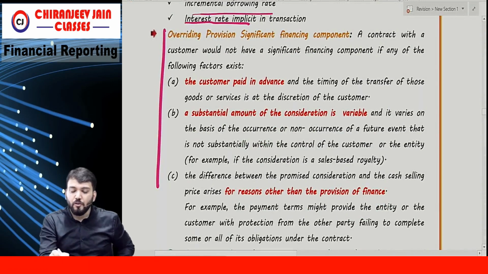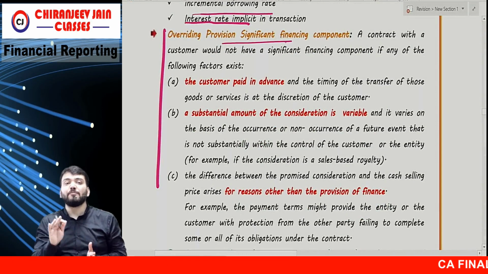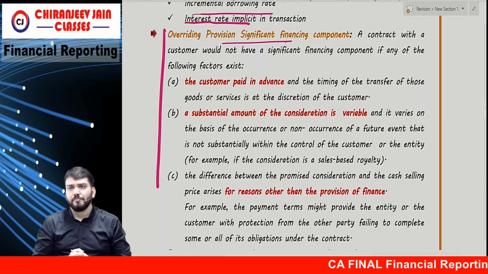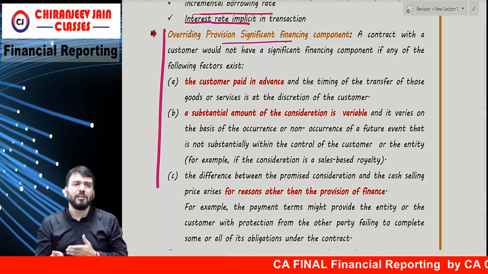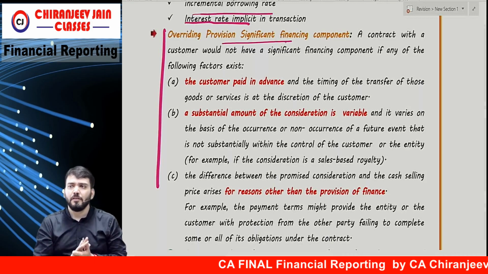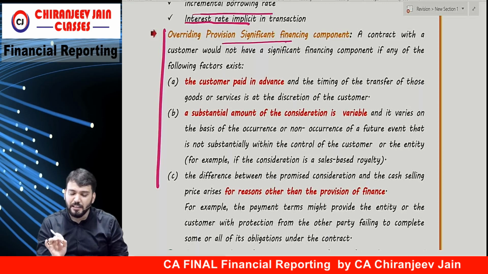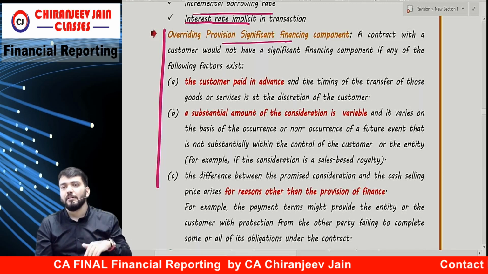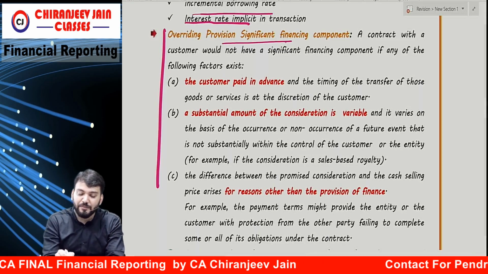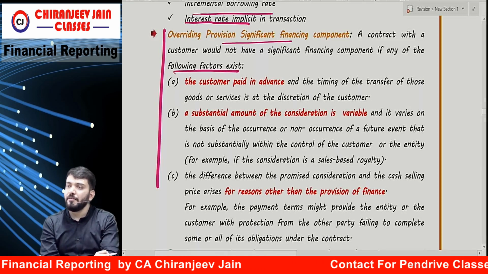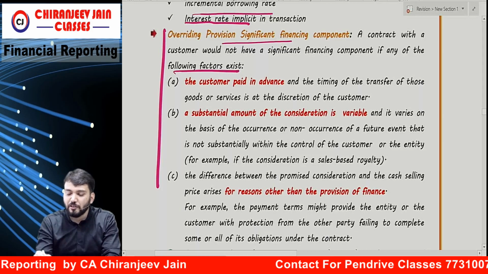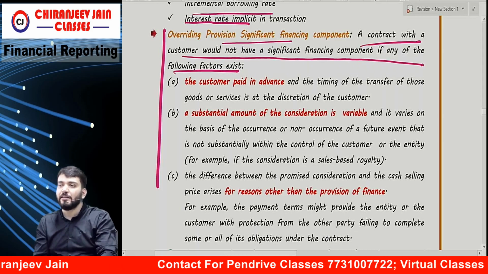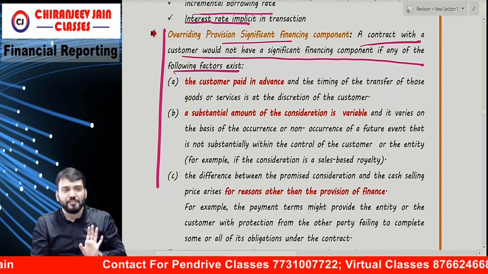Overriding the provision of significant financing component: sometimes, even though we are charging less or more, it will not include any significant financing component. A contract with a customer would not have any significant financing component if the following factors exist.